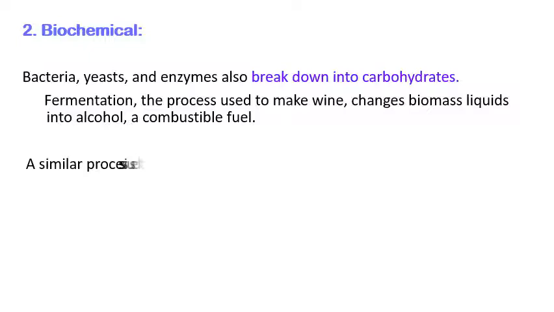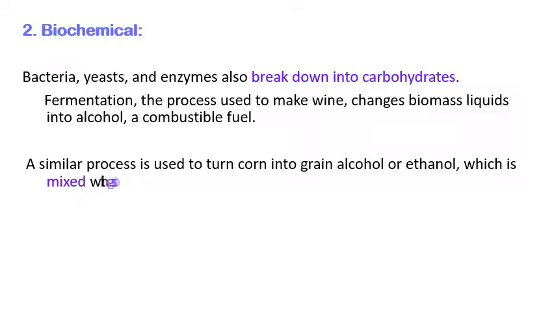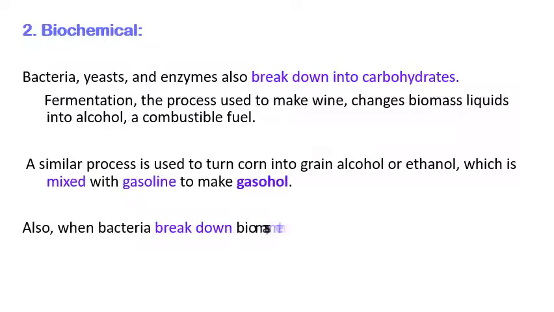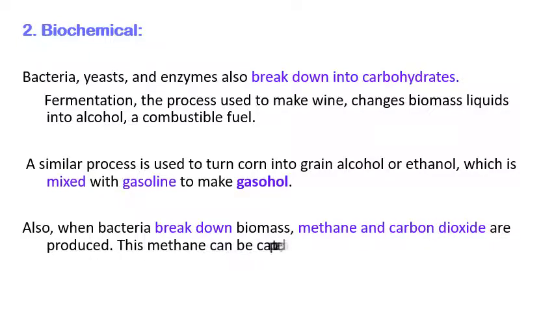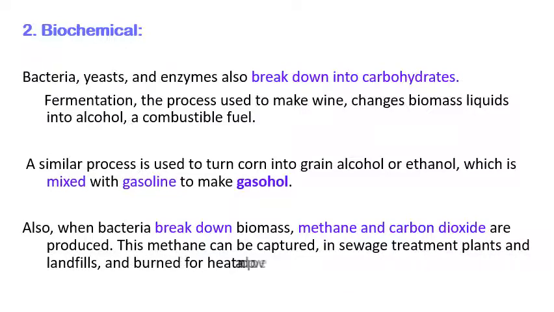So we have seen how the bagasse can be used to make sugar, and molasses, the byproduct of the sugar industry, makes use of this type of process. A similar process is used to turn corn into grain alcohol or ethanol, which is mixed with gasoline to make gasohol. Also, when bacteria break down biomass, methane and carbon dioxide are produced.